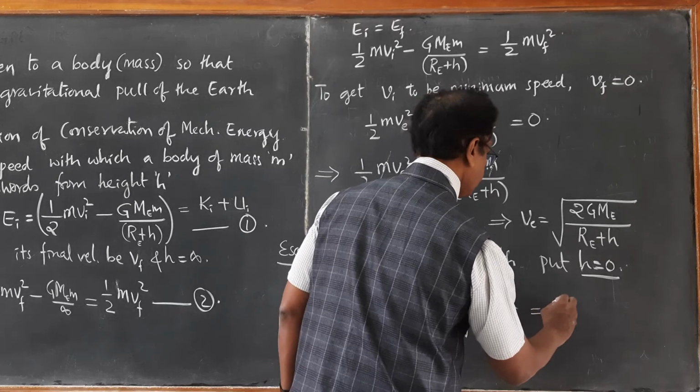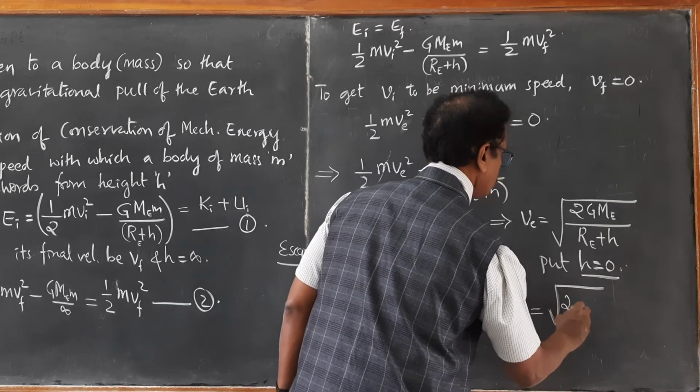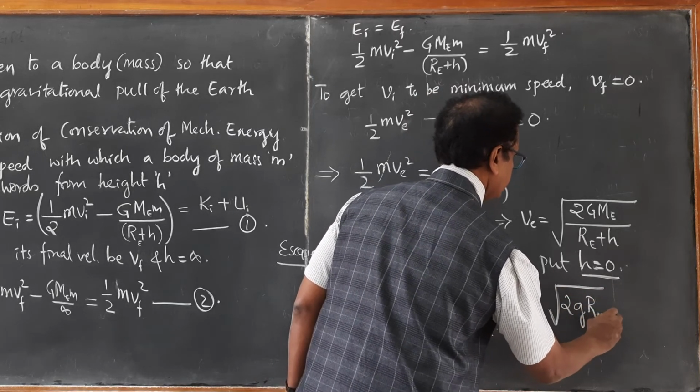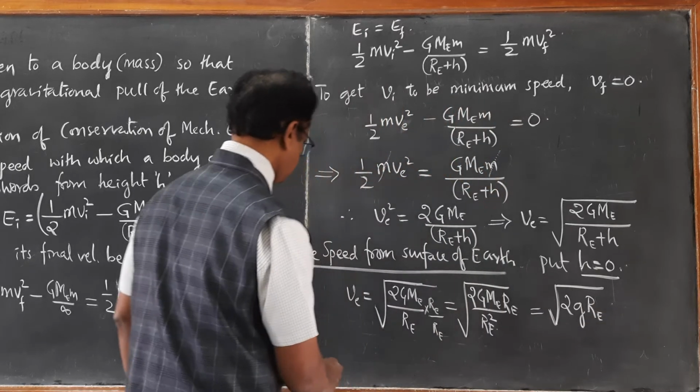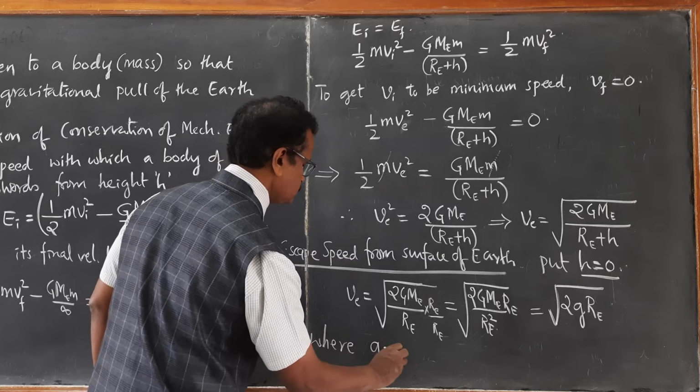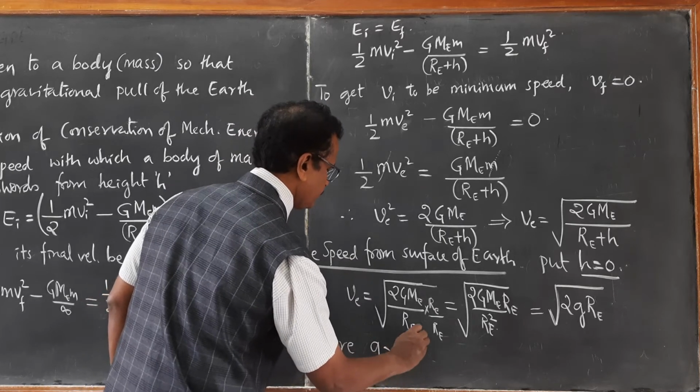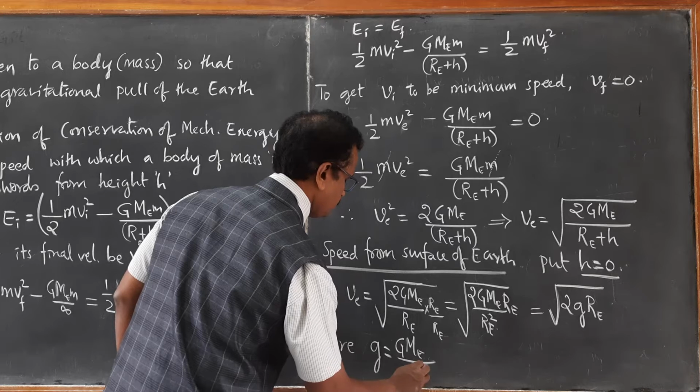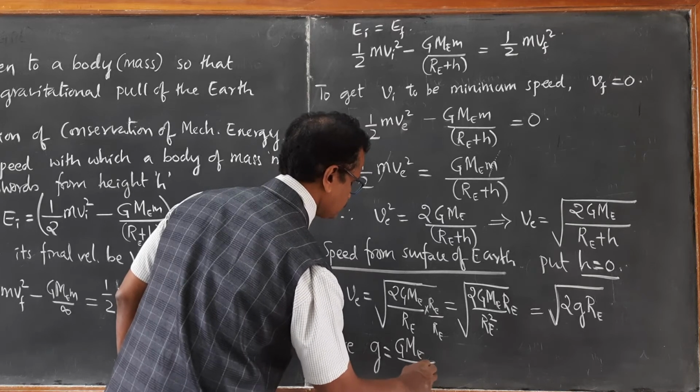So thus it becomes very simple: square root of 2gRE, where we know g is equal to GME upon RE square.